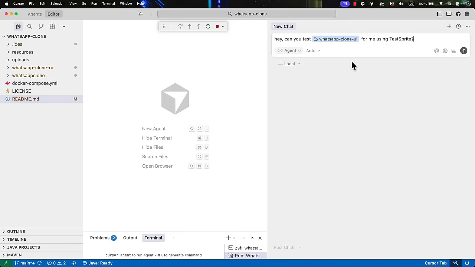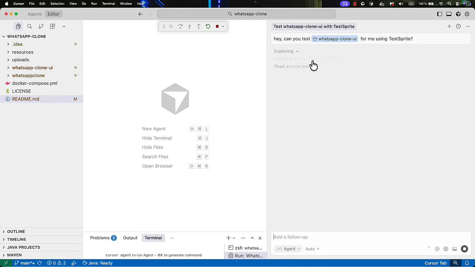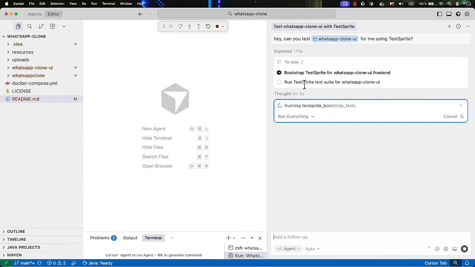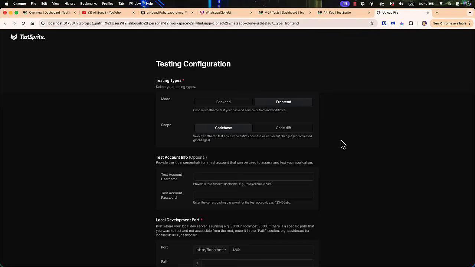All right. And then all I need to do is to hit enter, and then let's see what Claude is actually going to do. So now it's planning the next move. I will try to comment out, or even fast forward sometimes, because it needs some time to do things and execute things. So now the first thing, as you can see, we've been redirected automatically to our browser. So let's go back in here. So run TestSprite for WhatsApp UI, and now it's waiting for something. So that's why we were automatically redirected there.